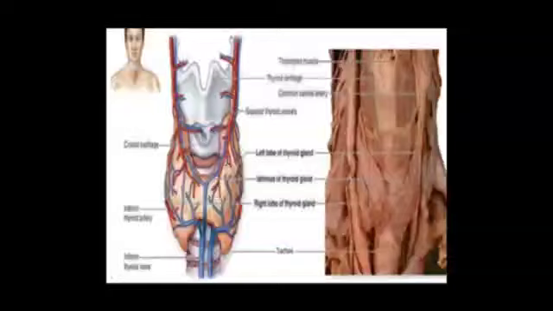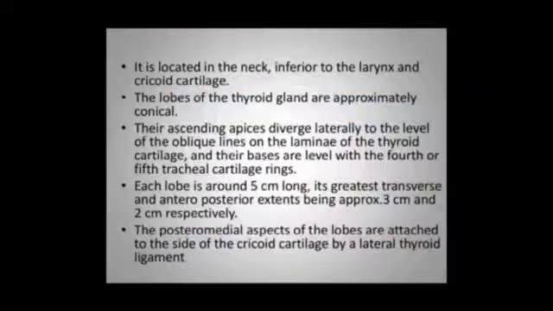This is the diagram which shows the relation of the thyroid to thyroid cartilage and cricoid cartilage. You can see the two main vessels, superior thyroid vessels and inferior thyroid vessels on either side. Location in the neck: inferior to larynx and cricoid cartilage. The lobes of thyroid gland are approximately conical. Their ascending apices diverge laterally to the level of oblique lines on the lamina of thyroid cartilage, and their bases are level with the 4th and 5th tracheal cartilage rings.